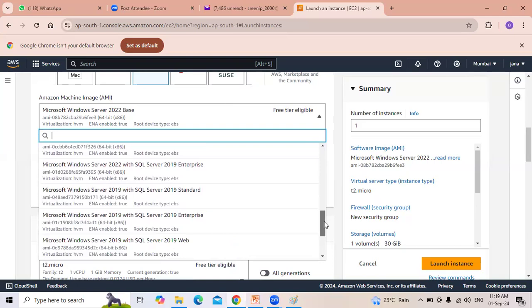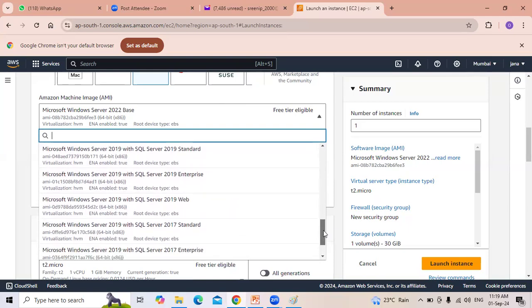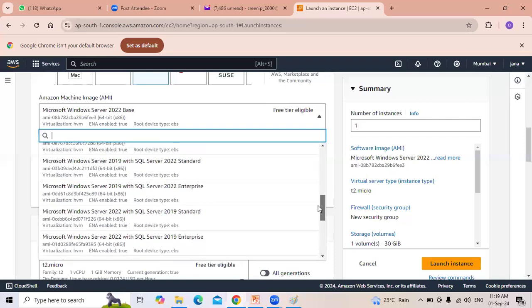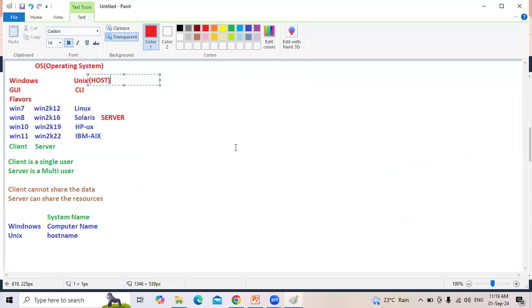All these are server OS. If you want to deploy our application, as a DevOps engineer, their job is to deploy the application. Before they deploy the application, the job of the cloud admin is to provide one server based on the compute capacity. What compute capacity do you require? I told you that compute capacity is nothing but your processor and RAM. You have to provision one server in the cloud for the DevOps engineer so that they can deploy the application. So that is the difference between client and server.